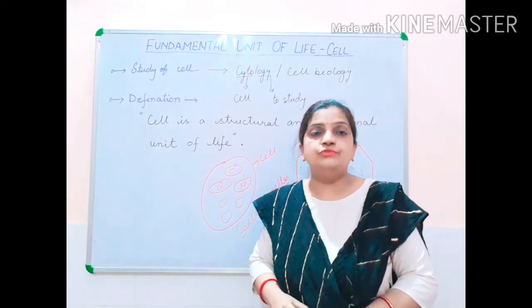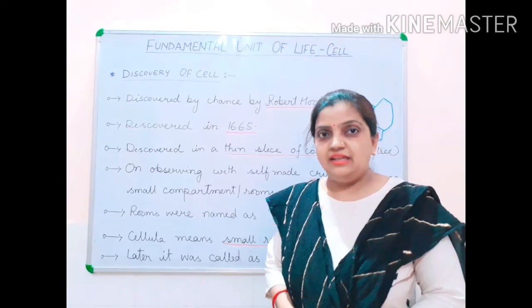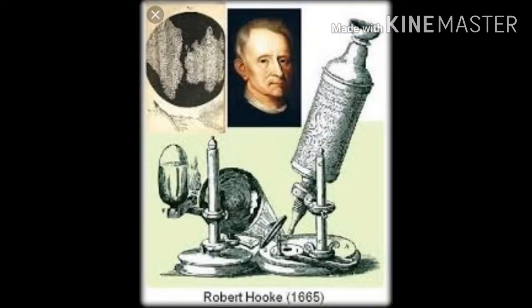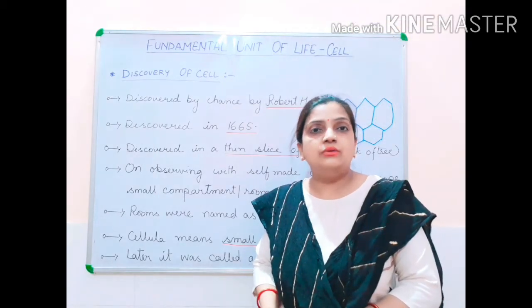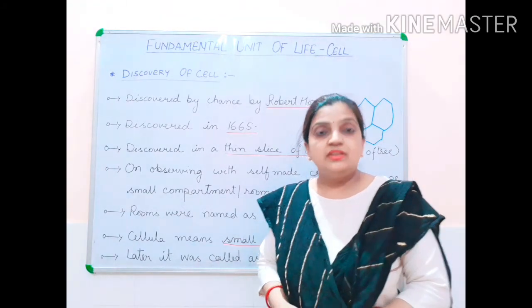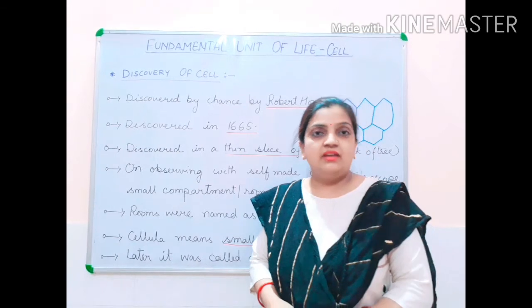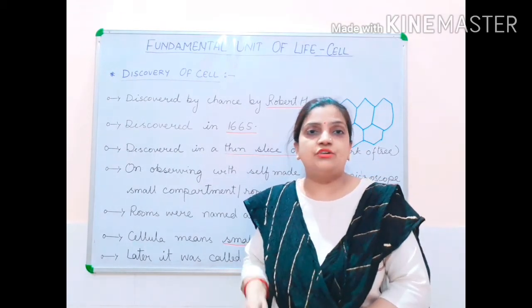Now let us move to the discovery of the cell. Let us now study the discovery of cell. Let us know how the cell was discovered, how the fundamental unit of life was discovered. Children, the discovery of cell was just a matter of chance.